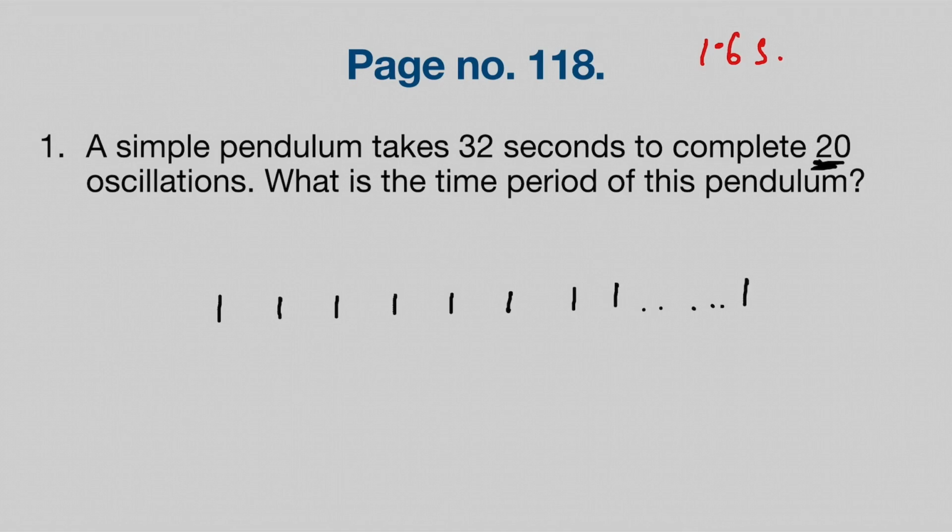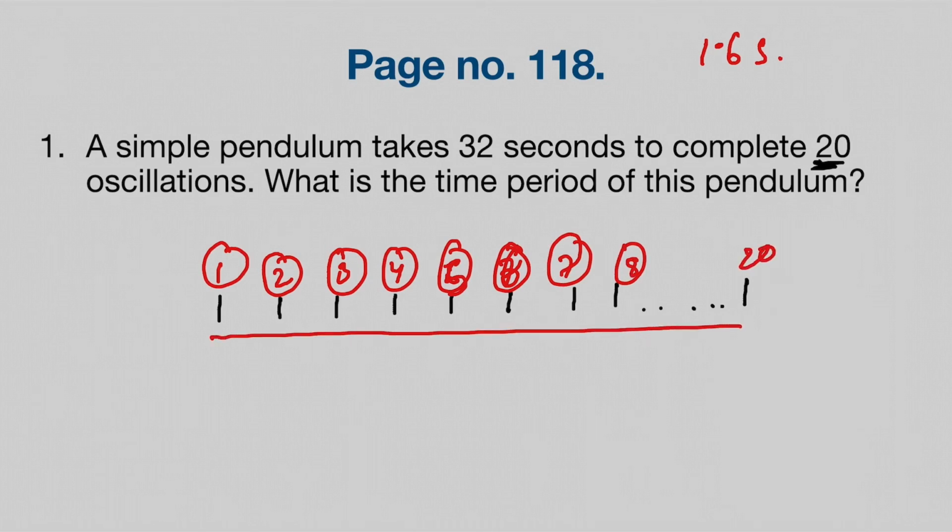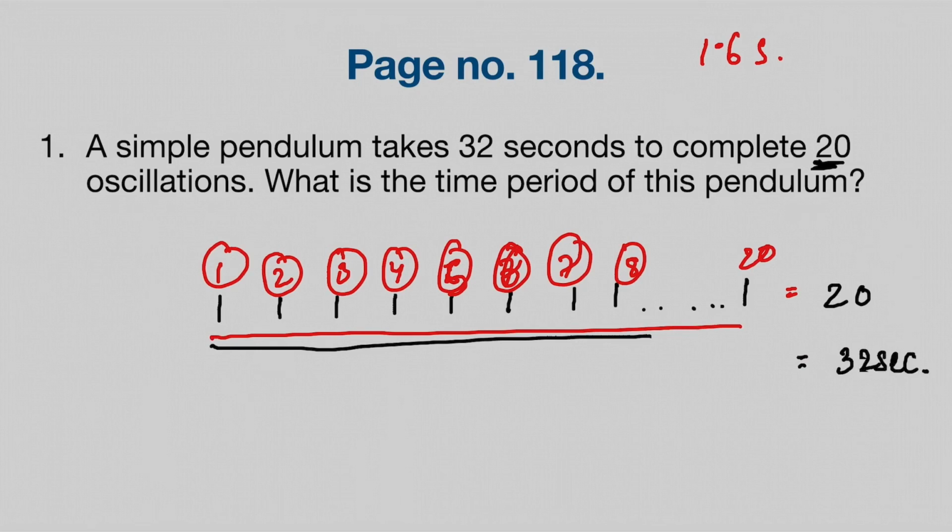If you add all this, you will get the total 20. Now all this total takes 32 seconds.